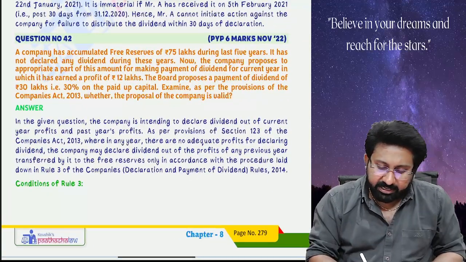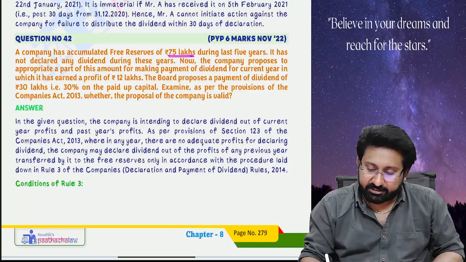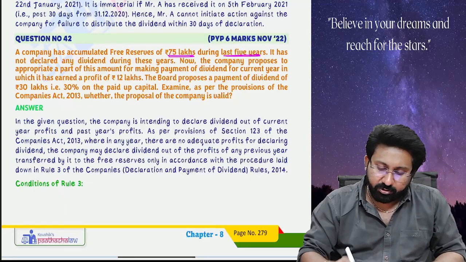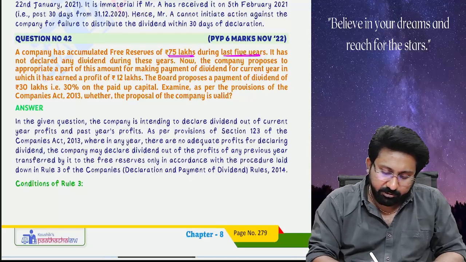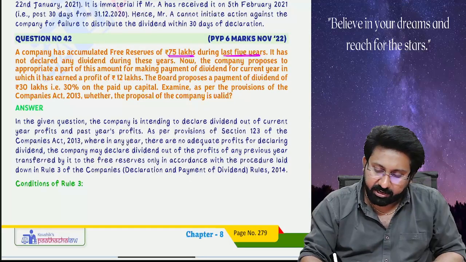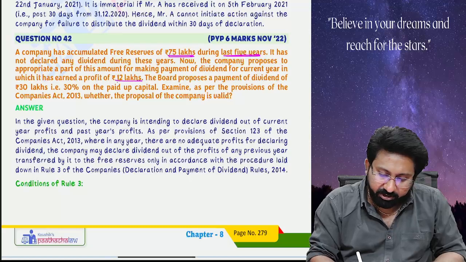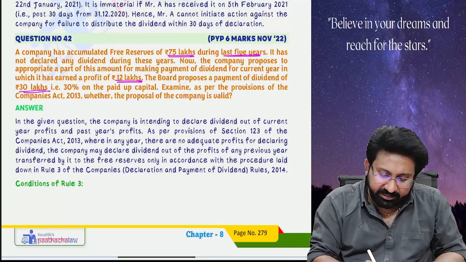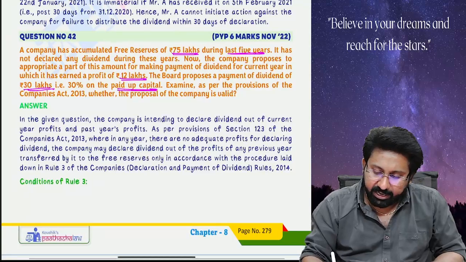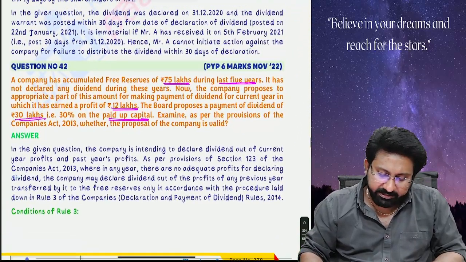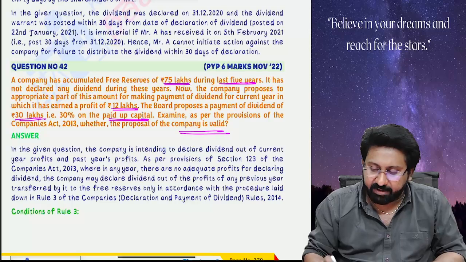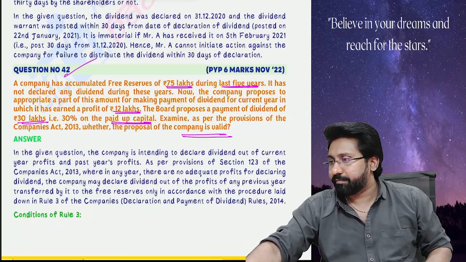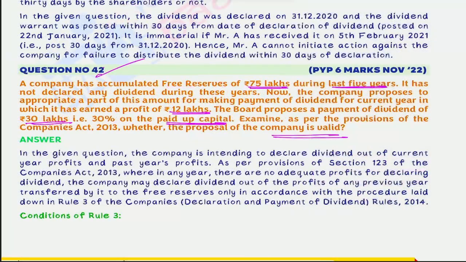A company has accumulated free reserves of 75 lakhs during the last 5 years. It has not declared any dividend during these years. Now the company proposes to appropriate a part of this amount for the payment of dividend for the current year in which it earned a profit of 12 lakhs. The board proposes the payment of dividend of 30 lakhs, that is 30% of the paid up share capital. Examine as per the provisions of the Companies Act 2013 whether the proposal of the company is valid. Read the question properly first.